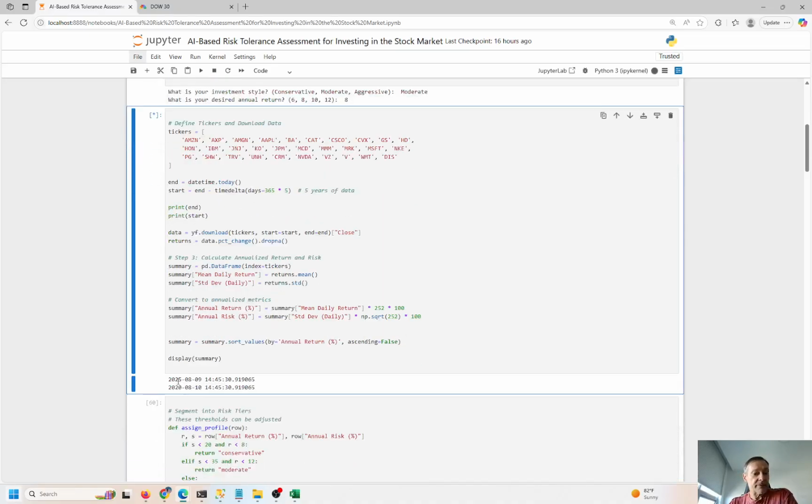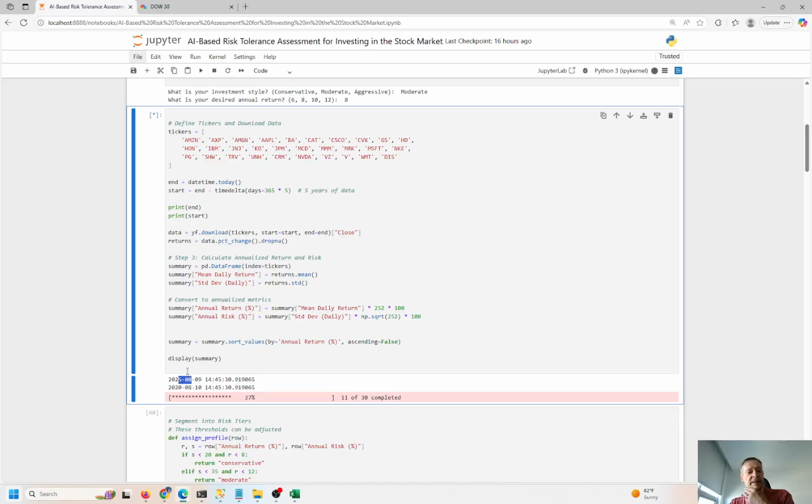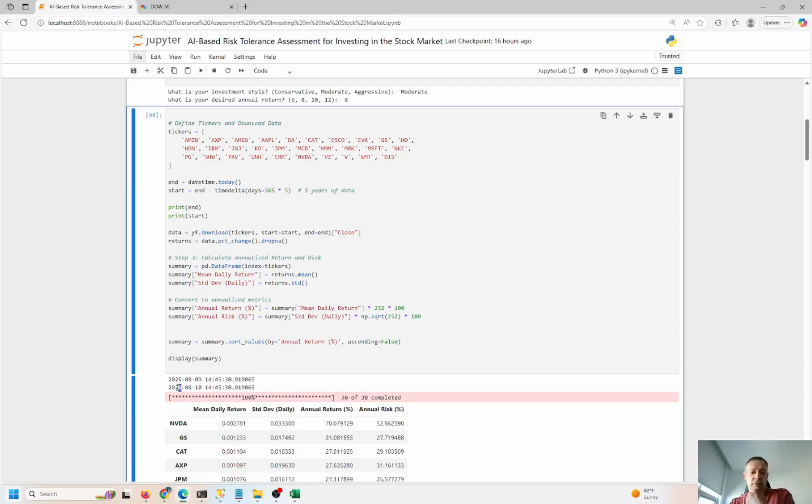So here is the end date. That's actually today. The market is closed today. It's Saturday, but you get the point. It's going to go back as of yesterday. So yesterday will be the end date. It goes back in time 5 years, so it's 2020. And we have the mean daily return, standard deviation, annual return, and annual risk.